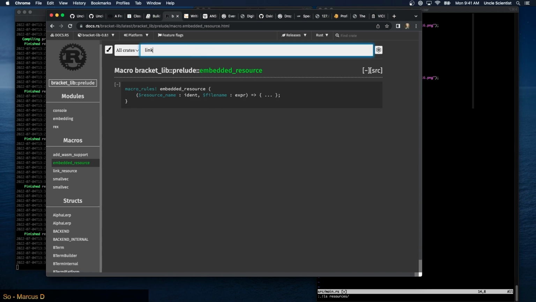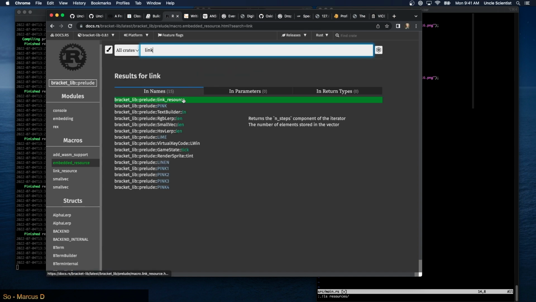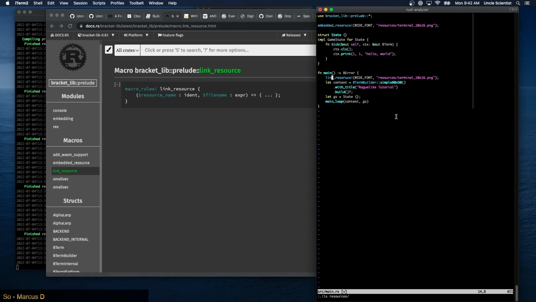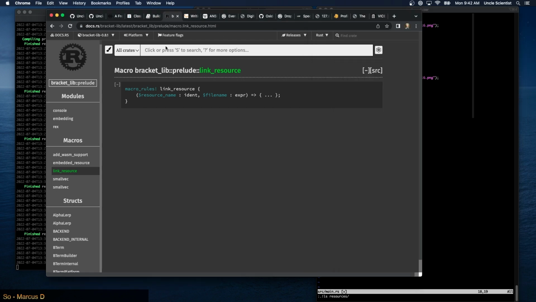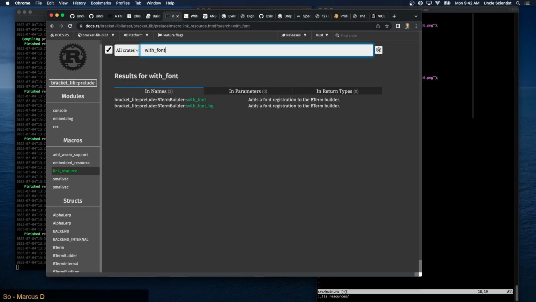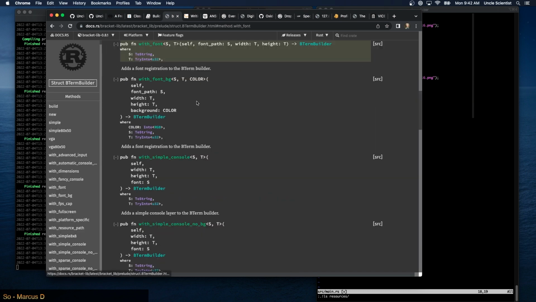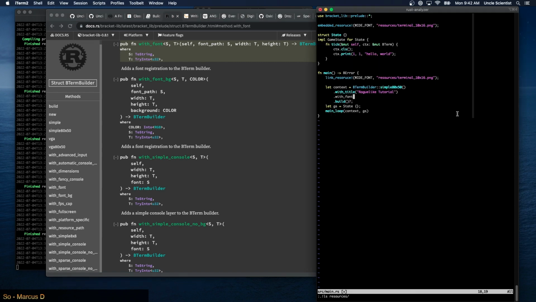Right, link resource. Yep. Okay, and that uses the same syntax. And then we should be able to say with font. Let's see. With font BG, self font path, width and height. Okay, so I think that's just this thing here.